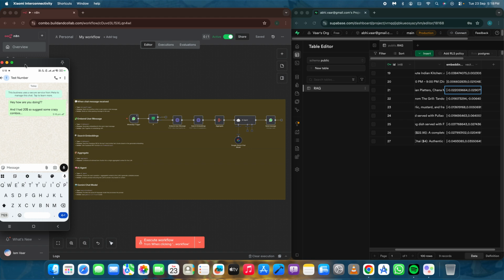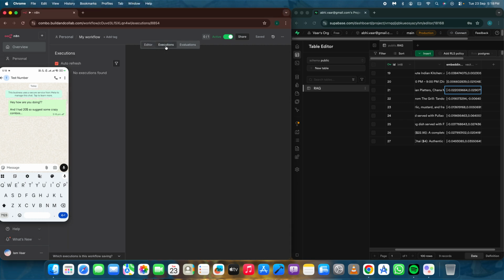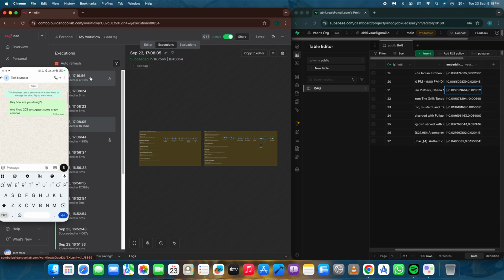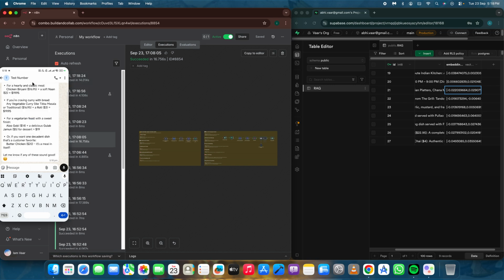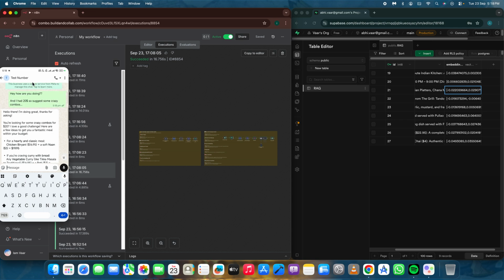Let's see whether this will work or not. Yeah, absolutely. Just have a look. It clearly solves the user's query based on our trained knowledge base.